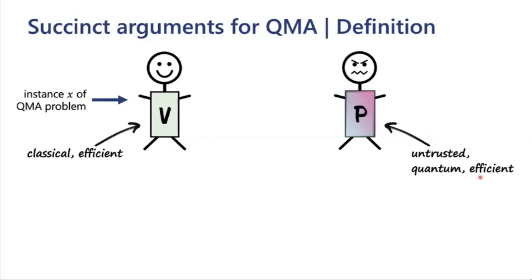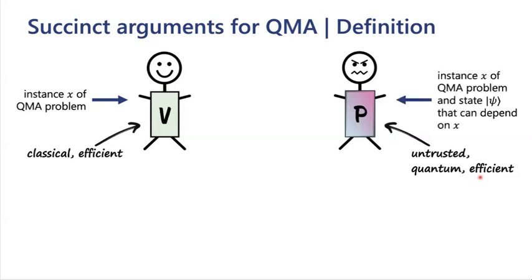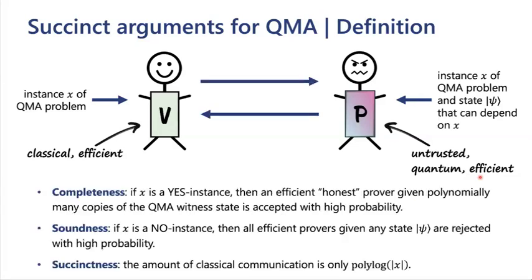So just like for NP, for yes instances, there are witnesses, but these are quantum states now instead of classical strings. The prover is given the same instance X, and it's also given a state psi that can depend on X. And then verifier and prover interact, and we want that this protocol has three properties. The first is completeness. It says that if X is a yes instance, then an efficient honest prover, given polynomially many copies of the QMA witness as the state psi here, is accepted with high probability.